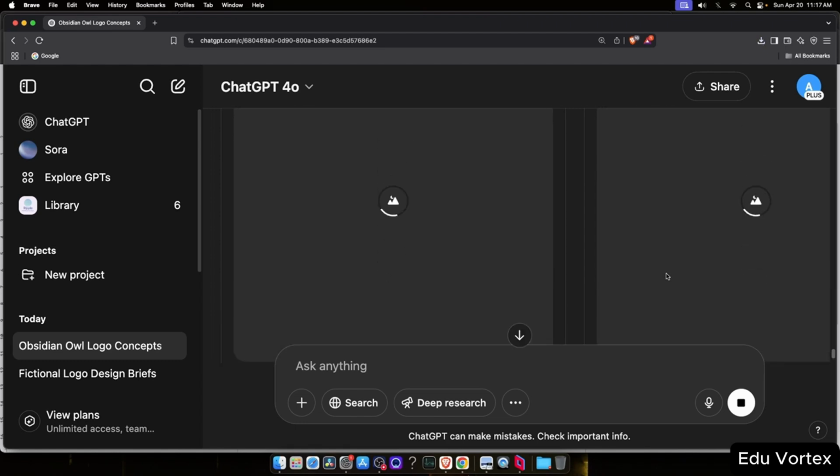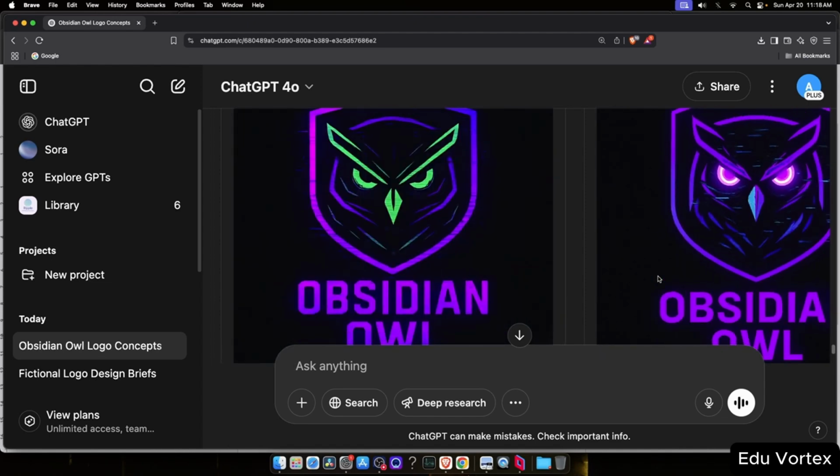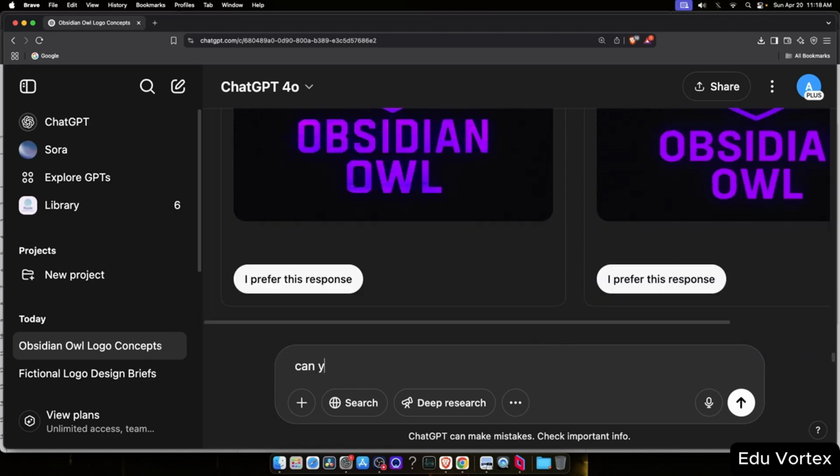Once they're loaded, I'll compare them side by side and decide which one works better, or whether we want to try something else entirely. Actually, I'd love to try a totally different approach. This time, I'm asking ChatGPT to create a 3D version of the Obsidian Owl logo.